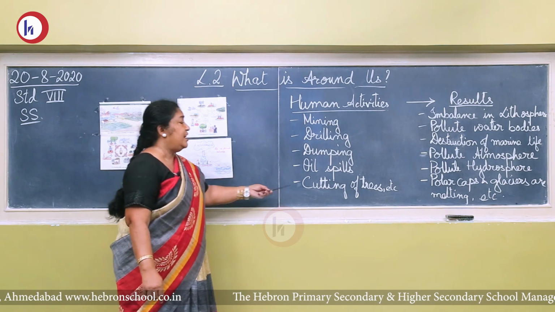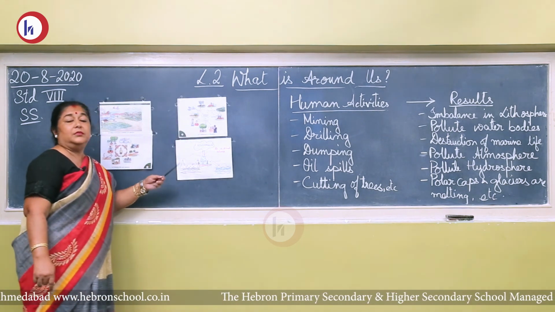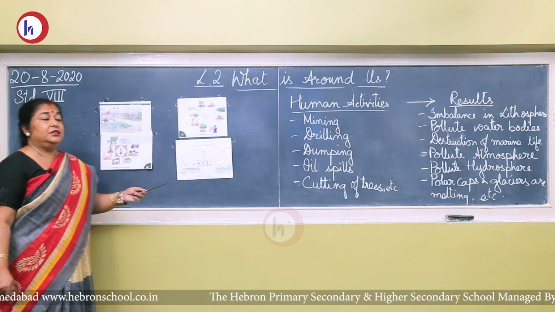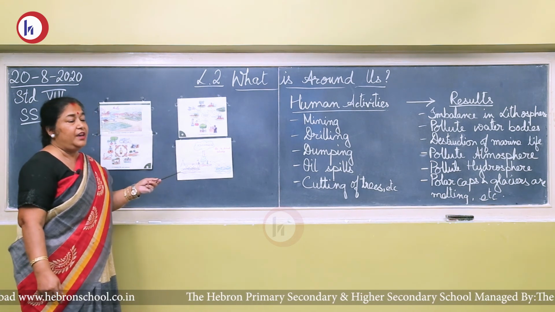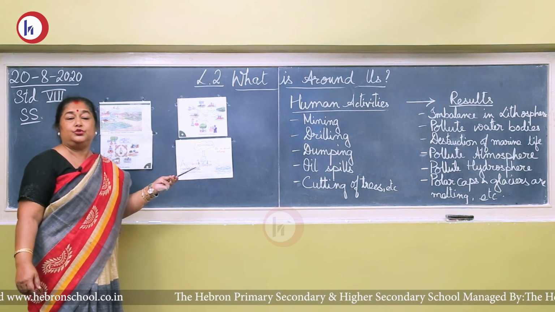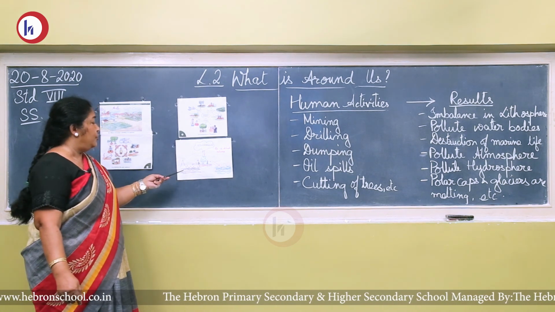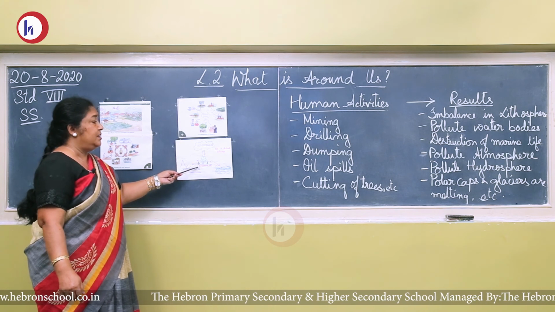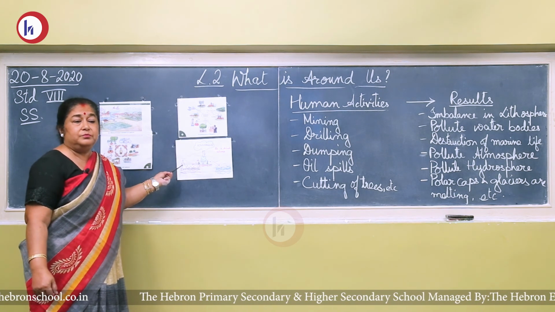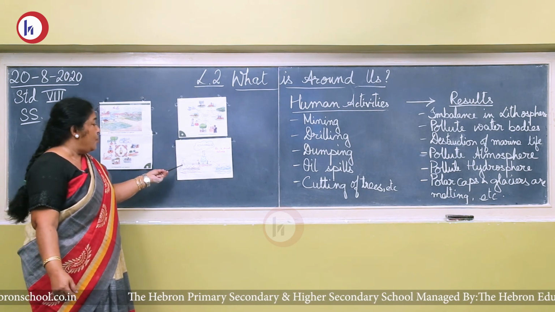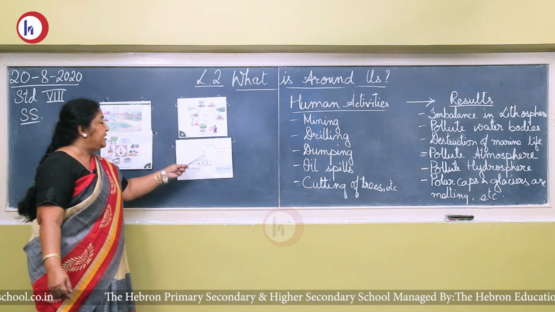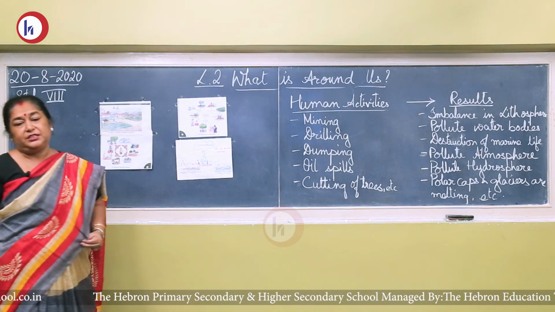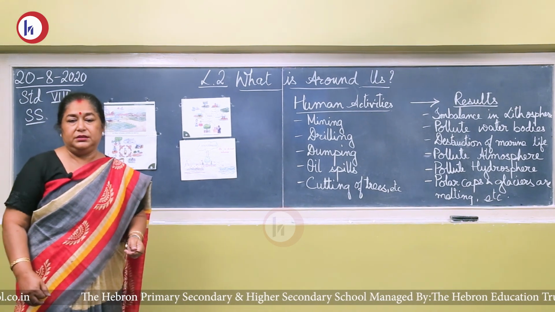We cut the trees, affecting the atmosphere. Now we can see the climate is changing. We are having a variety of climate, either too much rainfall or no rainfall. So everything is related, whether it be the bursting of a volcano or human activities. It is a delicate balance which we have to maintain to survive on the earth.